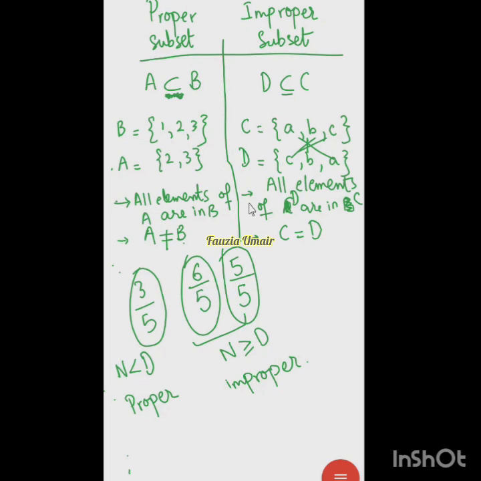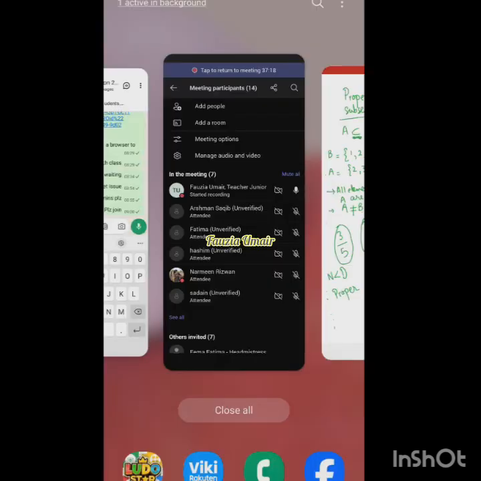Are you clear, Bite, with the definition of subset and superset and with the definition of proper subset and improper subset? Yes, ma'am. All right, very good. What about others? Are we clear, Bite? Arshman, Fatima, Hashim, Saden, Narmeen. Is it clear? The definitions are clear. So should we move on to the worksheets? Okay.